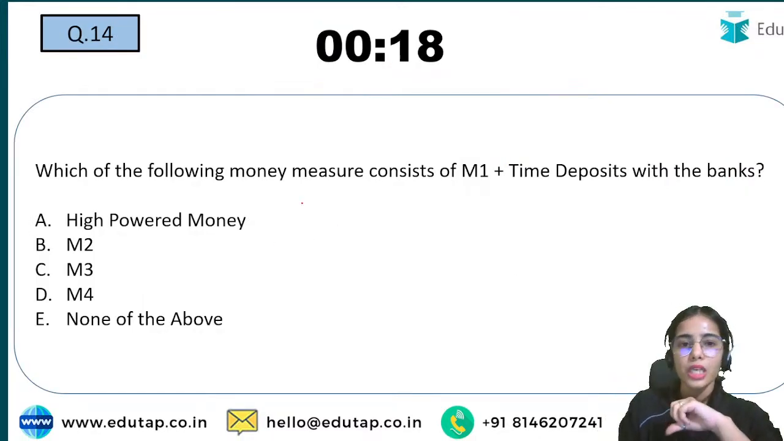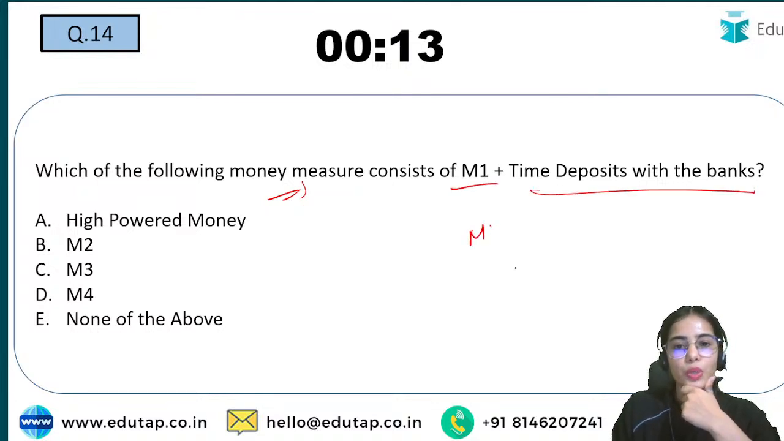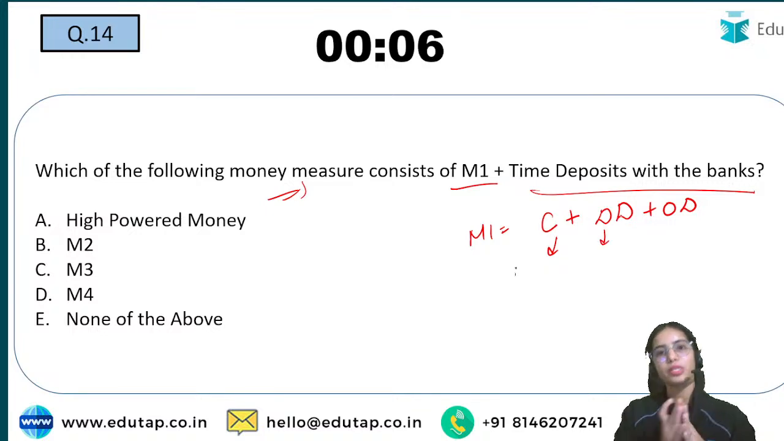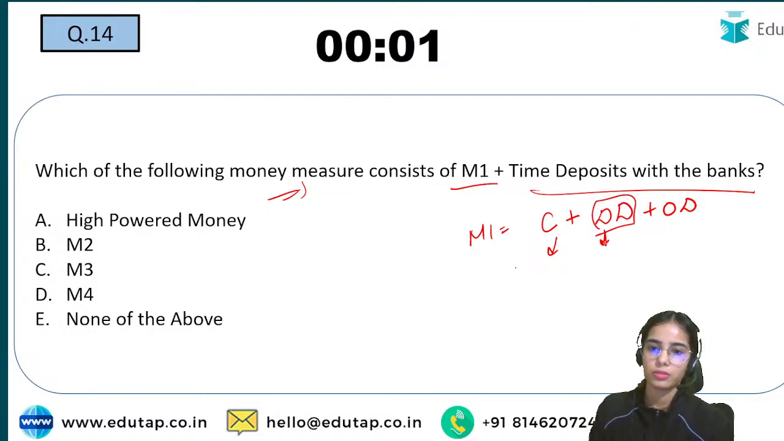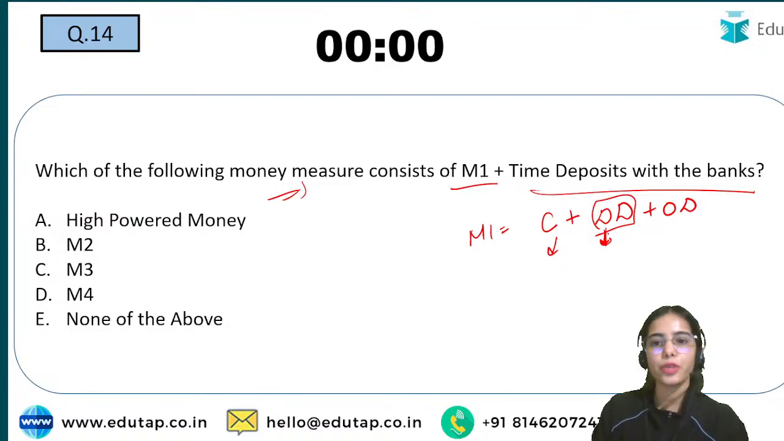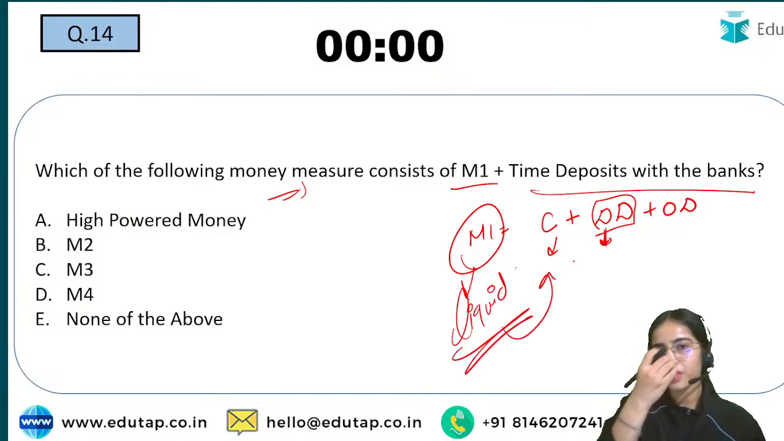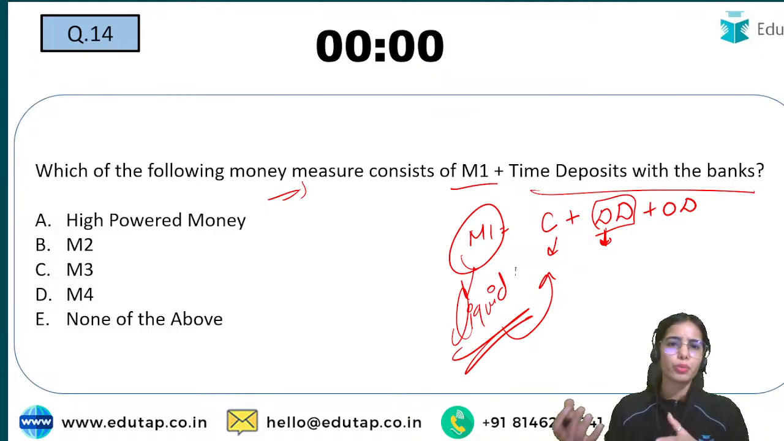Now coming to the money measure, M2 consists of M1 plus time deposits with the bank. M1 is currency with the public, demand deposits, plus other deposits with the RBI. Demand deposits are the amount kept in the bank that you can take out whenever you want. So this is M1, the most liquid of the money supply. Currency in your hand, demand deposits that you can take out anytime, at 2 a.m. if I want to buy something, at 2 p.m.